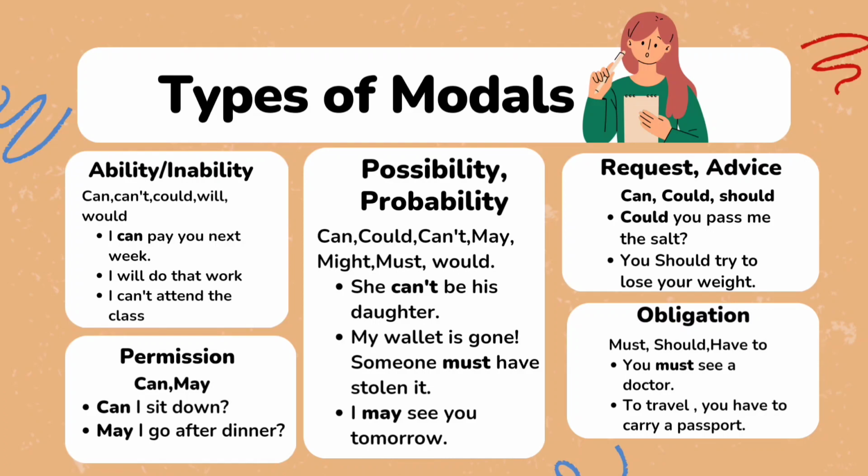Possibility and probability. These verbs are used to express the speaker's opinion about the possibility or probability of something happening. The most commonly used modal verbs are can, could, cannot, may, might, must, would. She cannot be his daughter. This is an example of possibility. My wallet is gone. Someone must have stolen it. This is an example of probability. I may see you tomorrow. This is also an example of possibility.